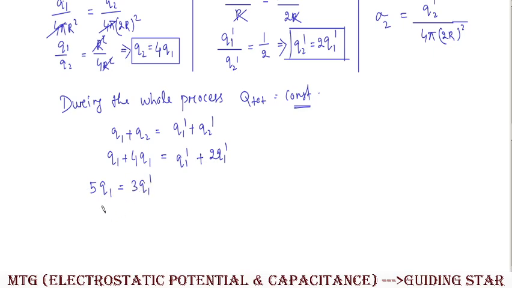Or from here what we can write, so Q1 upon Q1 prime will be equal to simply 3 by 5. Or from here we can write Q1 prime will be equal to 5 by 3 Q1.